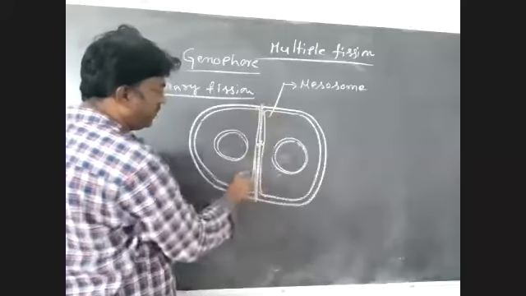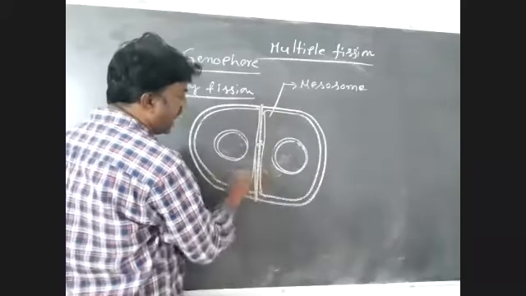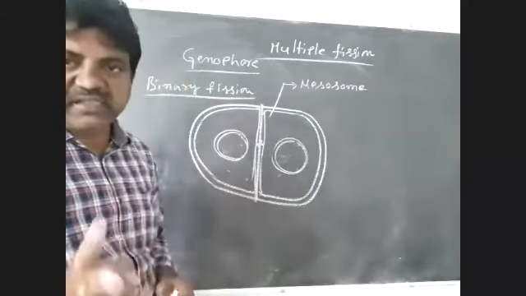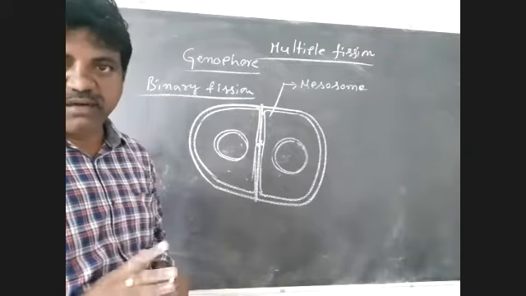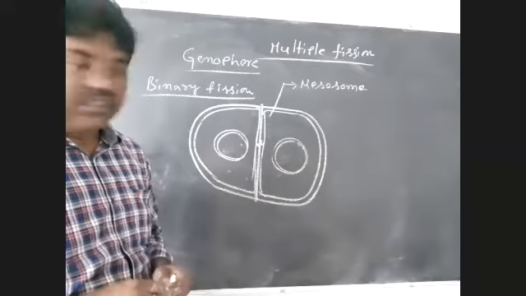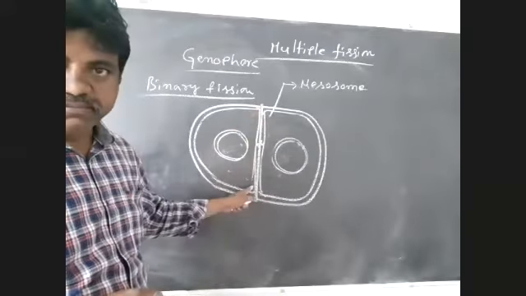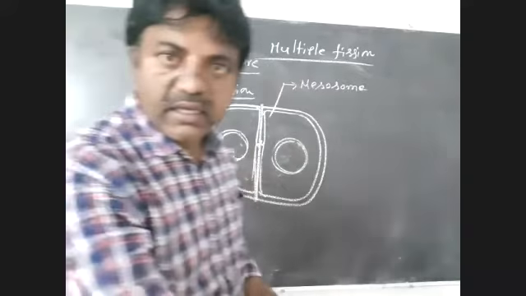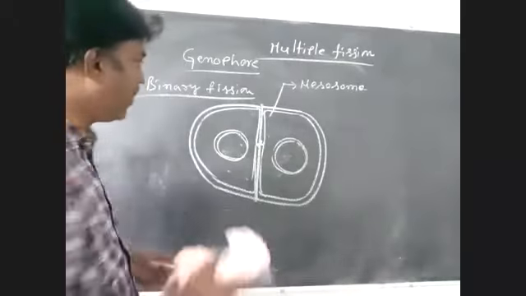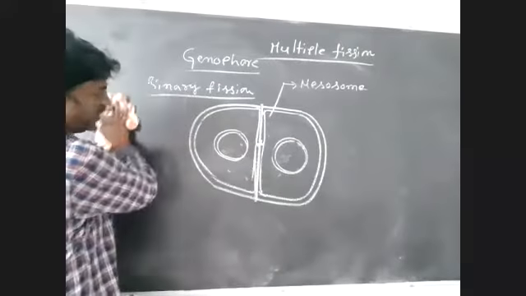Listen carefully. During binary fission, the two cells are identical in size, symmetrical, and the division is equal. So that is the process of binary fission. Let us start the next one.